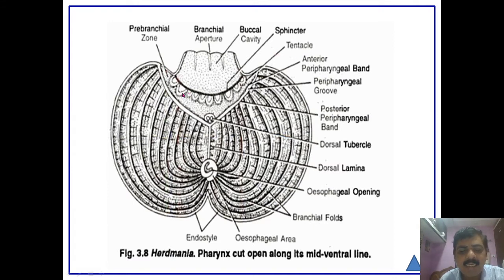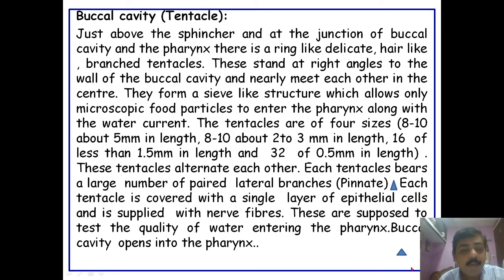These tentacles are placed at right angles to the wall of the buccal cavity and nearly meet each other in the center. They form a sieve-like structure which allows only microscopic food particles to enter the pharynx along with the water current.